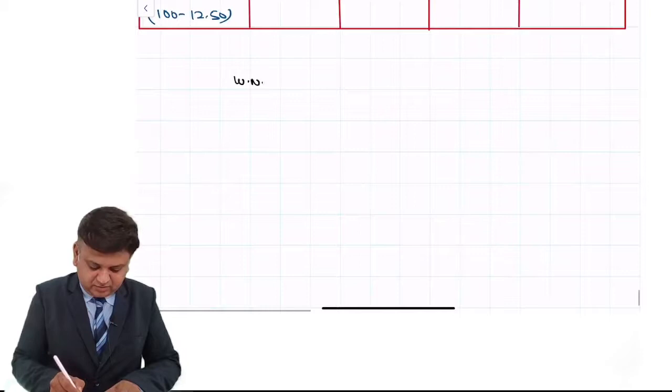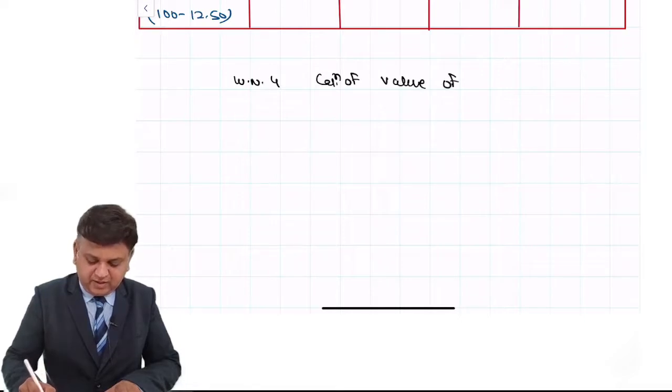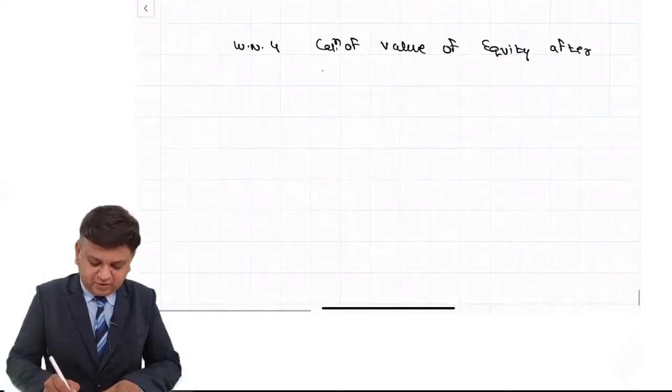Working note number 4, calculation of value of equity after 4 years.